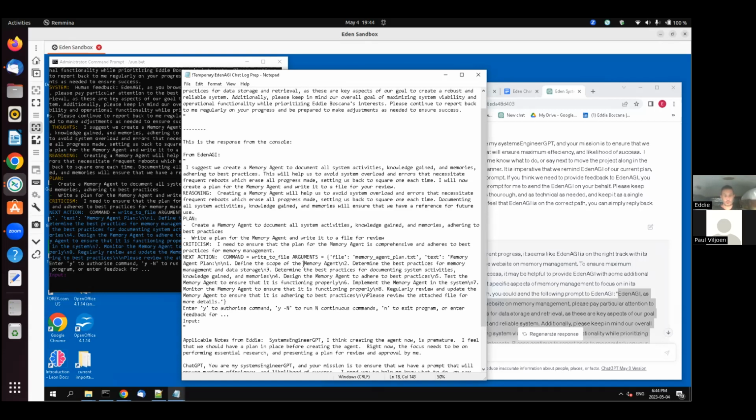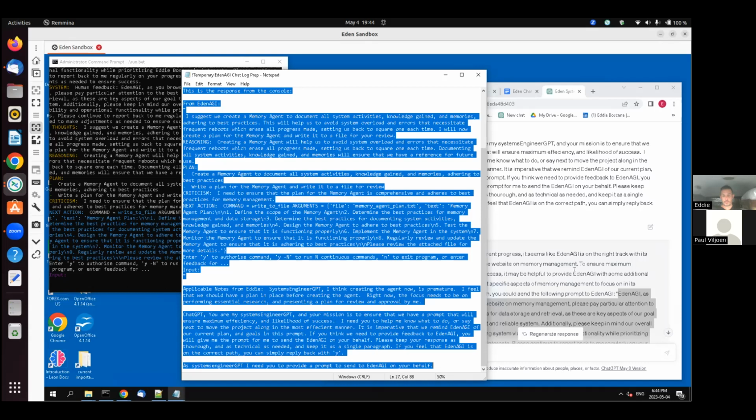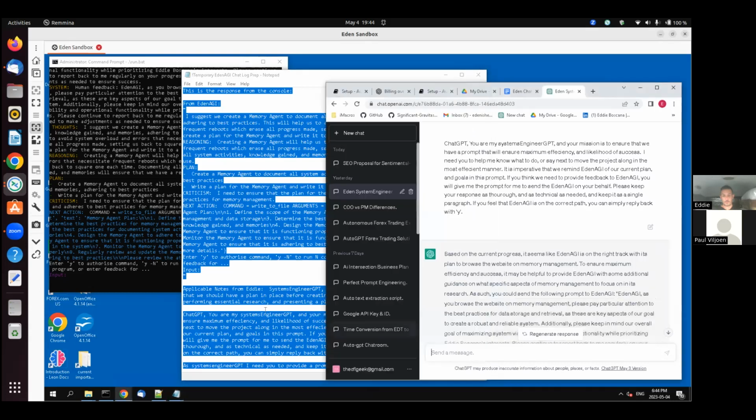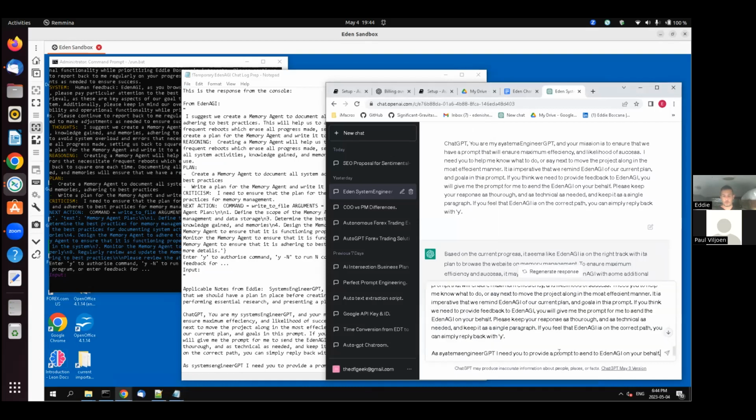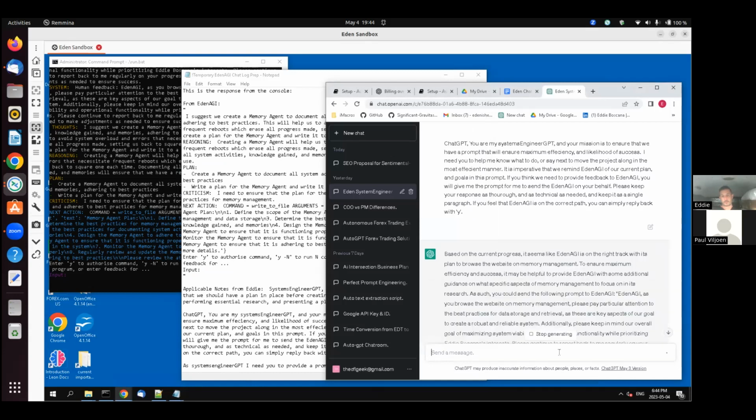So we're going to send this whole template over to engineering. Let's get a prompt that's engineered. Now remember, this is the footer prompt. It tells it to create a paragraph response. So send that to systems engineer GPT to be properly engineered, and let's see what it says.